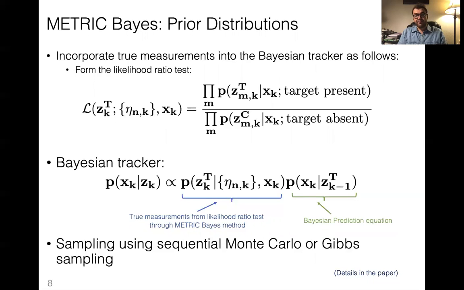As you can see, this posterior distribution is very complicated and not easy to sample from. So we need some way to sample from this distribution. It is not at all possible to find this posterior distribution analytically. So what we can do is propose a sequential Monte Carlo or Gibbs sampling to sample from the posterior distribution. As soon as we have these samples, we can estimate whatever is needed, and we can have the uncertainty over the model.